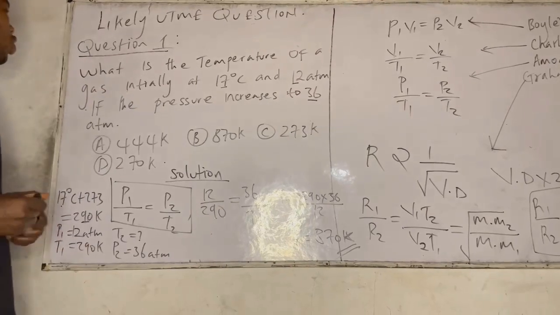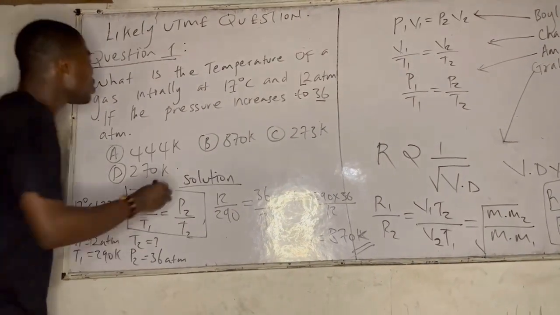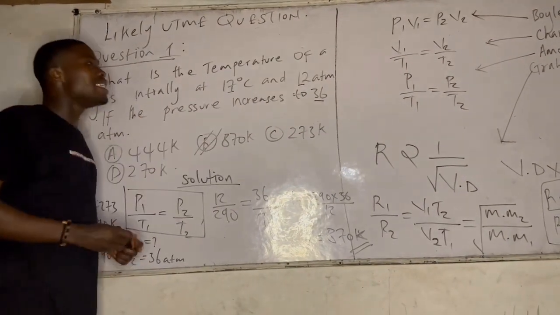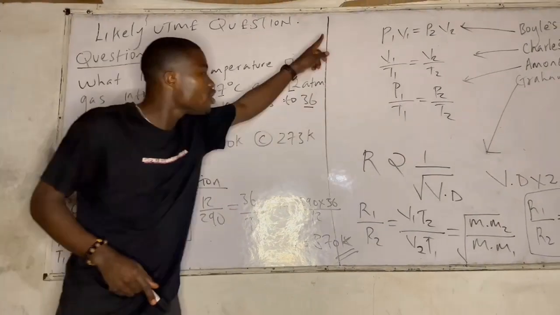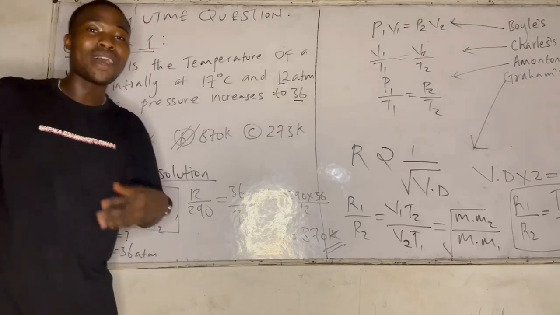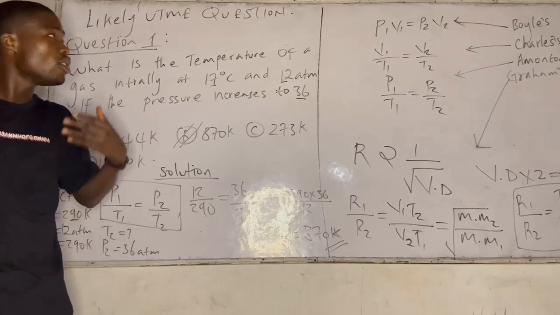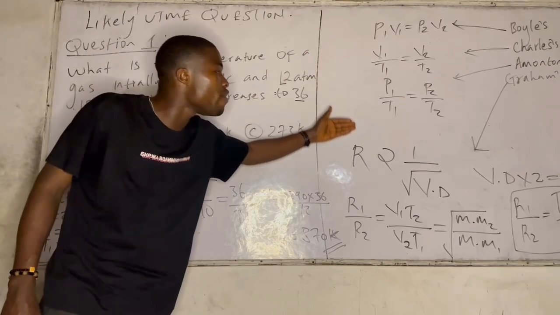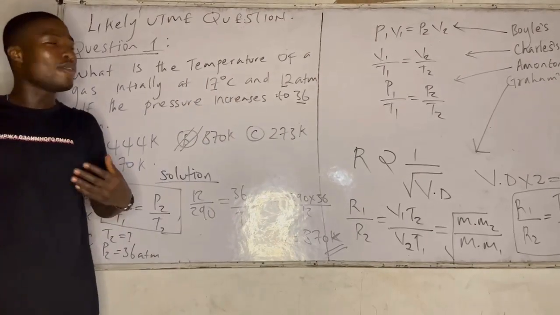This is how the exam will go. So what is the correct option now? The correct option is option B. Now I hope these formulas will be very useful for you as you go through your past questions and as you prepare for the examination, especially for those of us not familiar with gas laws.